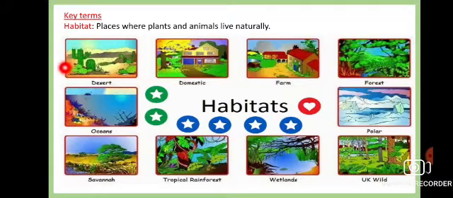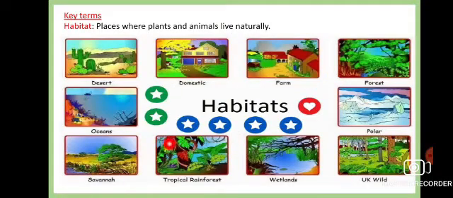See, this is the desert habitat, that is where the desert plants and animals live. This is the domestic, normal habitat, where we live. This is the farm. See, everywhere there are different environments. And this is the forest. Definitely this forest environment is not similar to that of the desert. Here you can also see the polar environment, and the oceanic environment. The plants and animals are living in the ocean. And this is the savanna or the grassland.